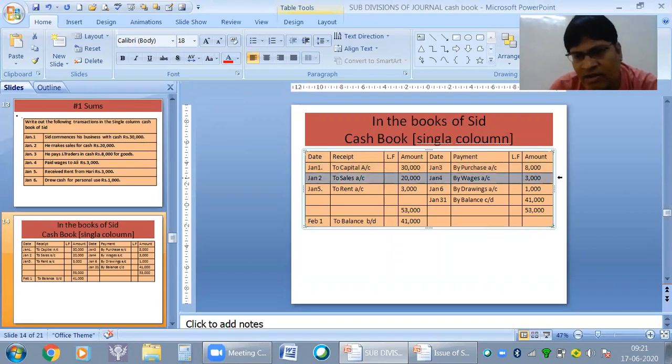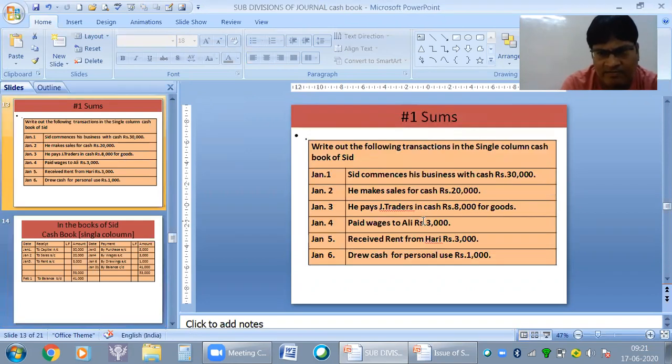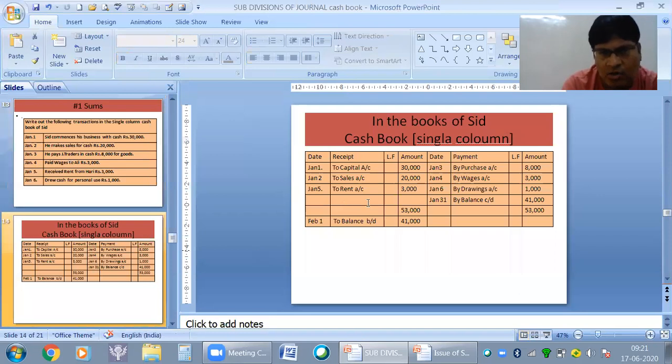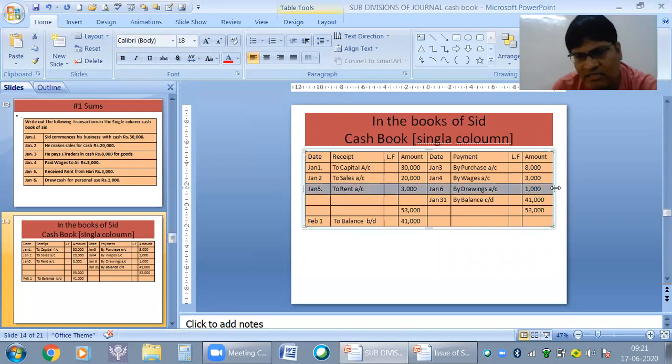Then paid wages, 3,000. That also will come over here, by wages. Paid wages was there. Paid to J Traders, we have done in the credit side, by wages. Received rent will come as receipt of money, so receipt of money is to rent 3,000. Drew cash for personal use, so by drawings. That means money is being paid, by drawings.